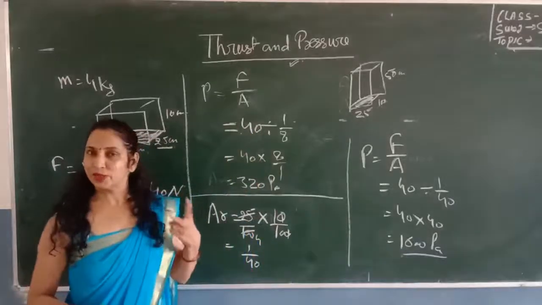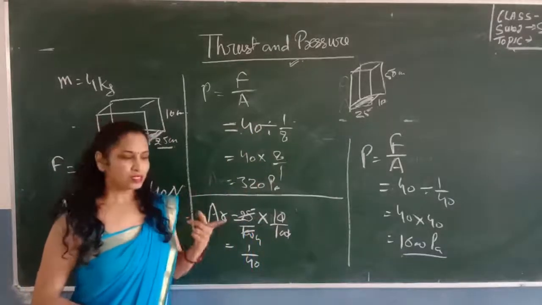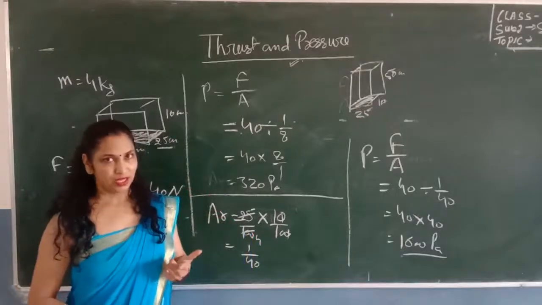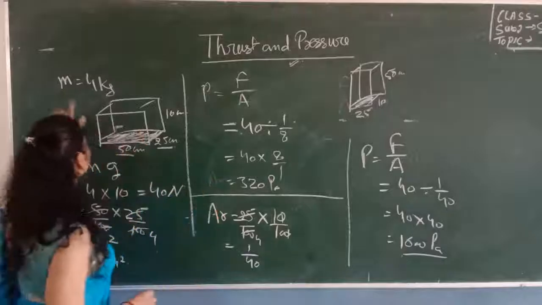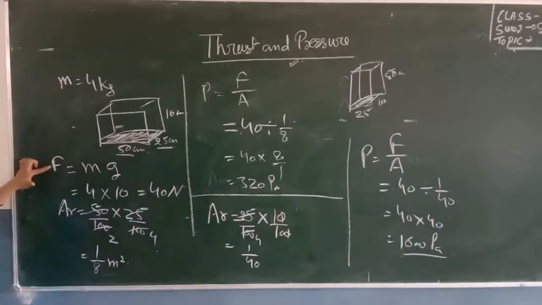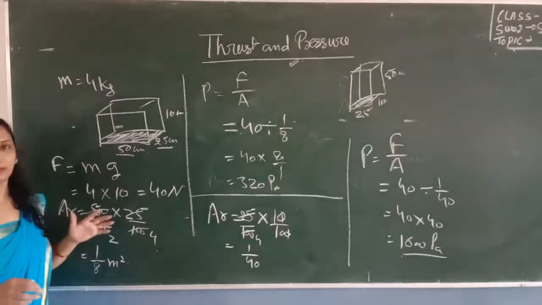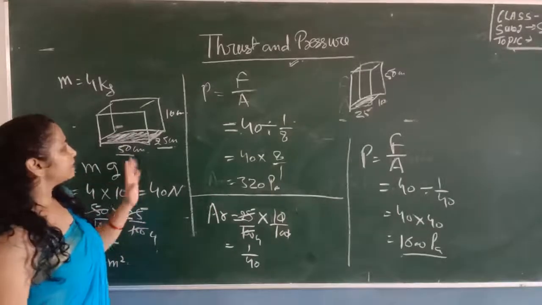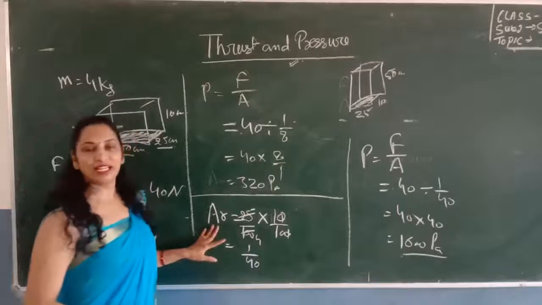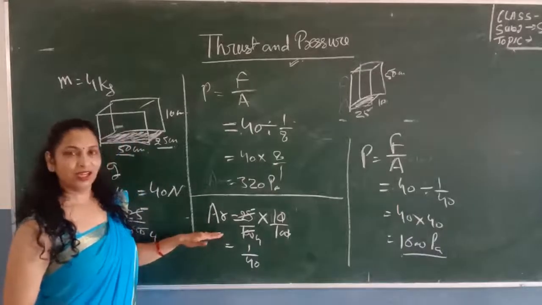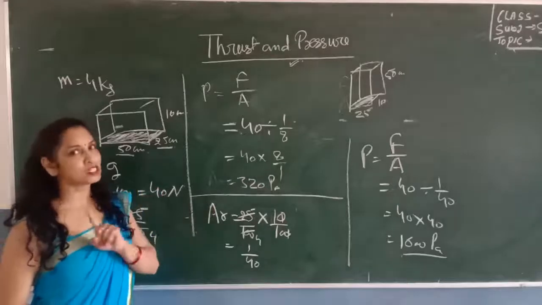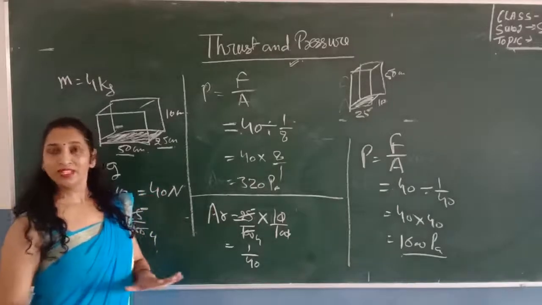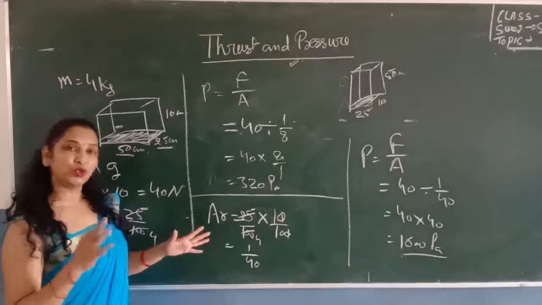So two things you should remember: you should know the value of force. And if it is not given in the question, suppose the mass is given like in this question, then you will find out force by the formula F is equal to M into A, M into g. It depends on the question. And you should know the value of area. For area, you should always remember that the area should be in meter square. If it is not given in meter square, then you will convert it into meter square.